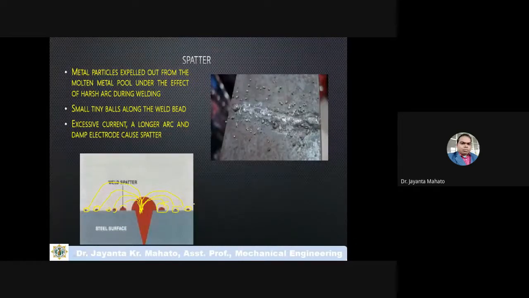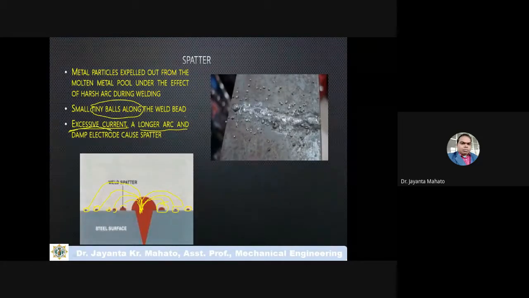Okay, so small teeny balls along the weld beads are thrown away from this molten zone, and this type of spatter defect may form. This happens due to excessive current, long arc length, and a damp electrode.